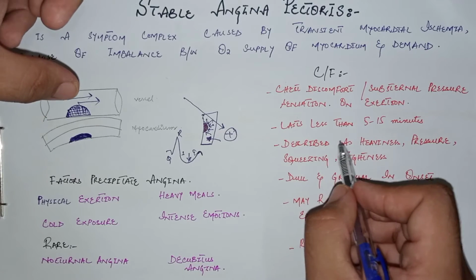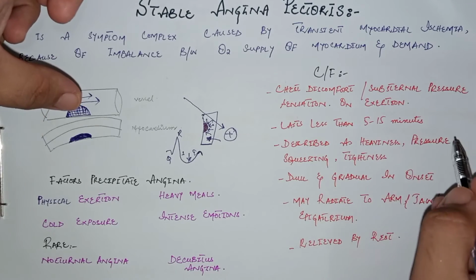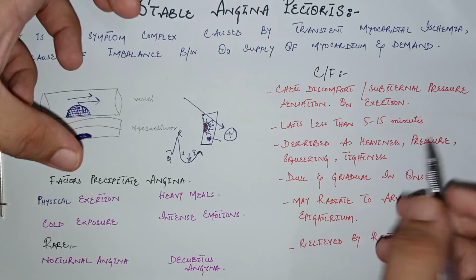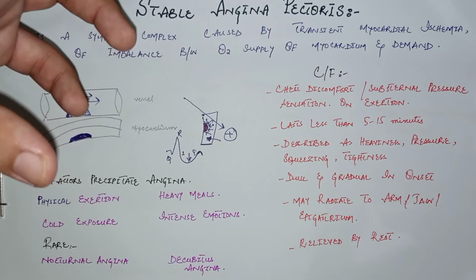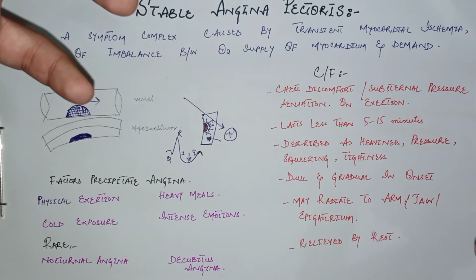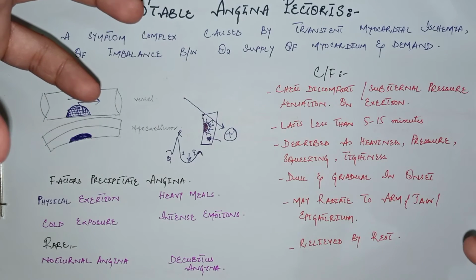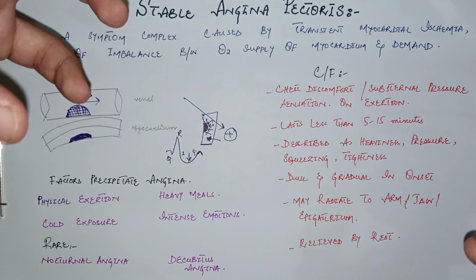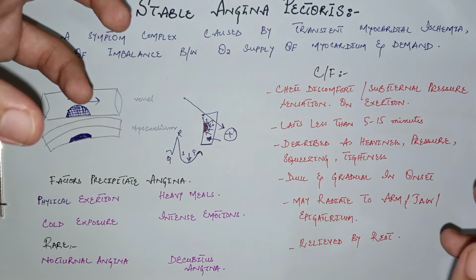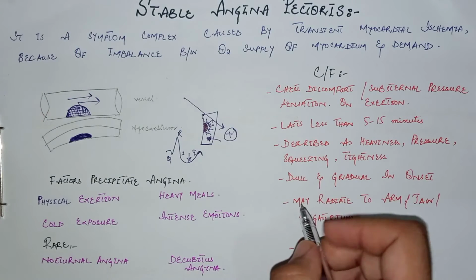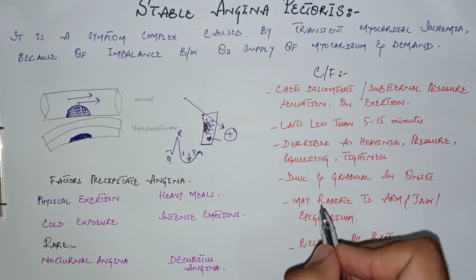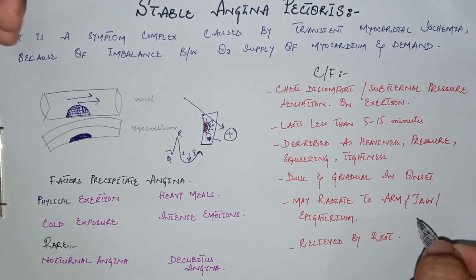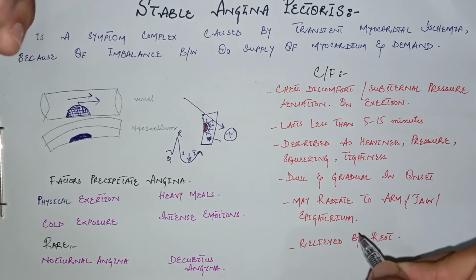So it lasts less than 5 to 15 minutes. It is described by the patient as heaviness or pressure sensation or squeezing or tightness on the chest. Sometimes the patient does not complain about pain, but complains of heaviness and pressure sensation or squeezing sensation. The heaviness is dull and gradual in onset, and it may radiate to the arm or the jaw or the epigastrium of the patient.